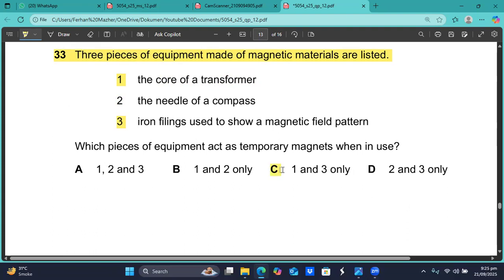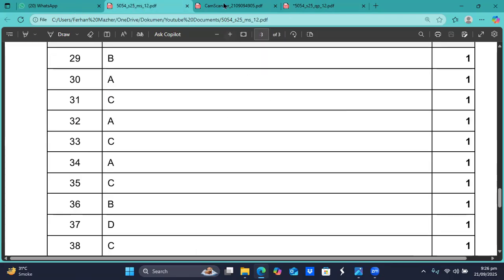Which piece of equipment acts as a temporary magnet when in use? 1 and 3. The core of a transformer temporarily becomes a magnet. And the iron filings used to show a magnetic field pattern also become temporary magnets. The needle of a compass is a permanent magnet. So I think question number 33, C is the right option, sir.